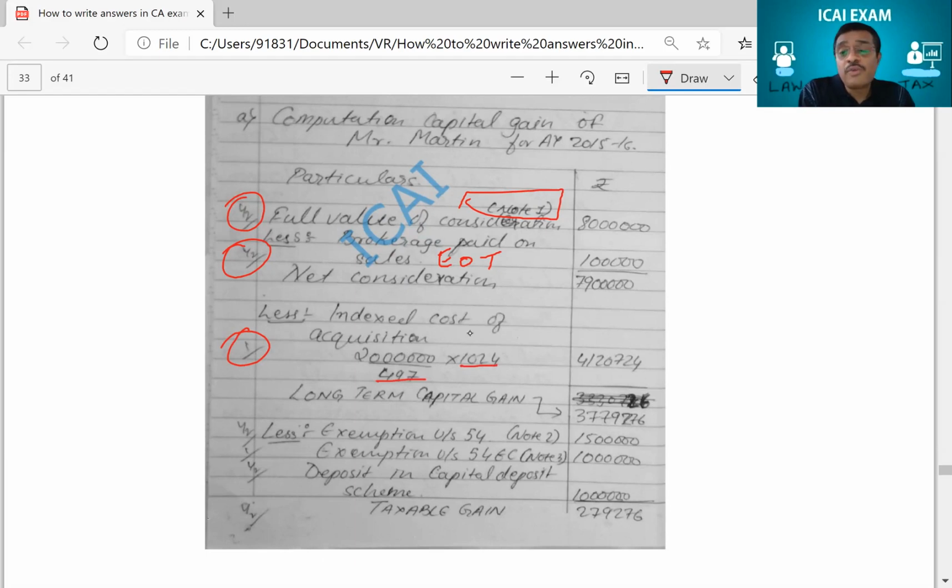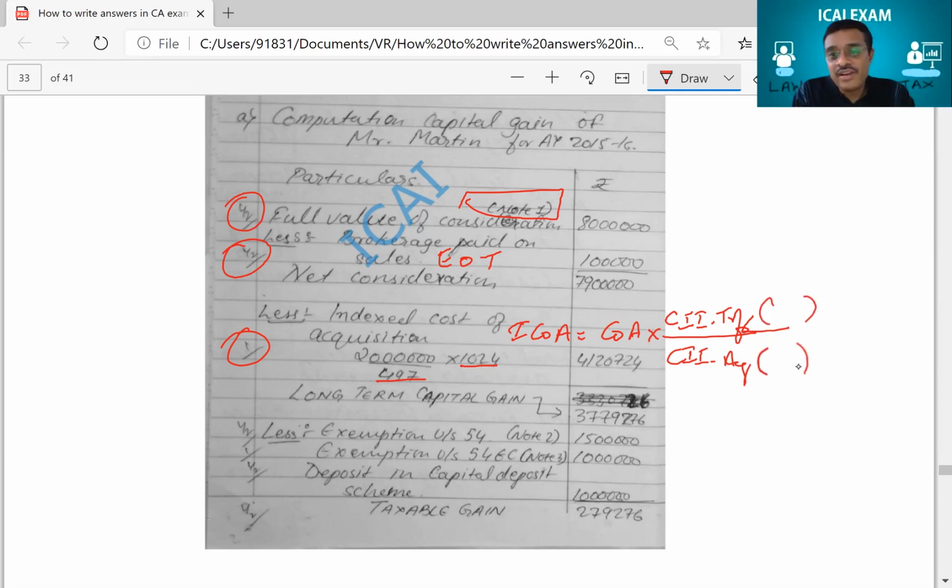He would have got half mark more if he had written the formula: indexed cost of acquisition is equal to cost of acquisition into CII for the year of transfer divided by CII for the year of acquisition, and put the respective years. If he had written all this, he would have got half mark more there.